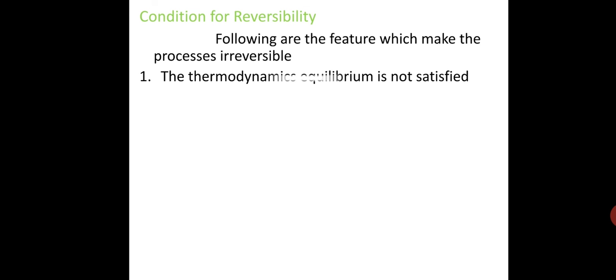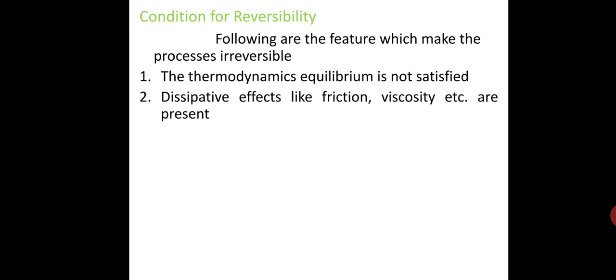Now next, condition of reversibility. Following are the features which make the process irreversible. The thermodynamic equilibrium is not satisfied. That is, the conditions for mechanical, thermal, chemical equilibrium do not exist. Dissipative effects like friction, viscosity, etc. are present. It follows that for a process to be reversible, it must not possess the above features.